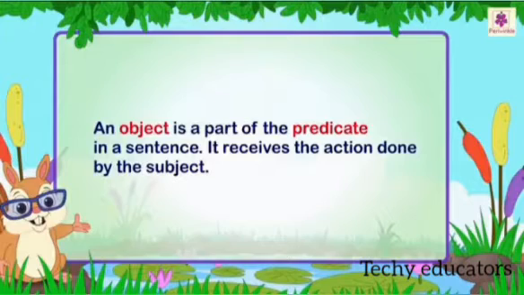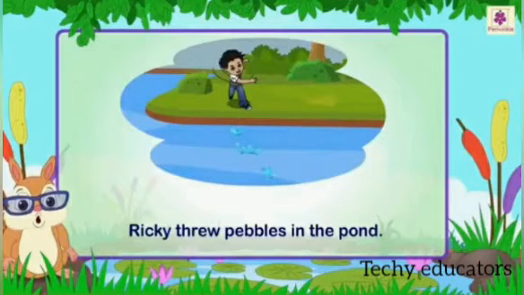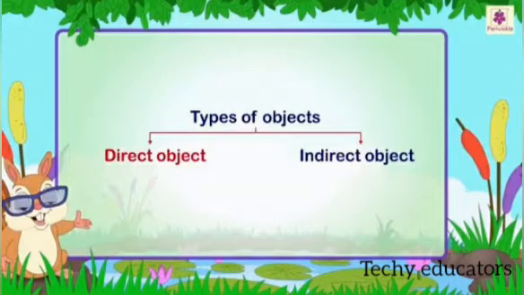An object is a part of the predicate in a sentence. It receives the action done by the subject. In the sentence, Ricky threw pebbles, it was in the predicate part. Now there are two types of objects, direct and indirect object.